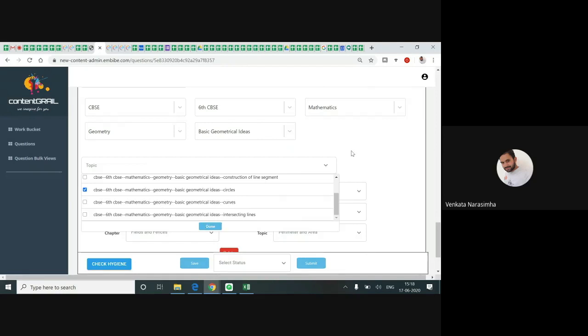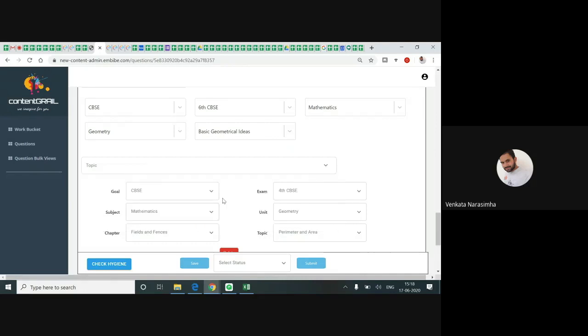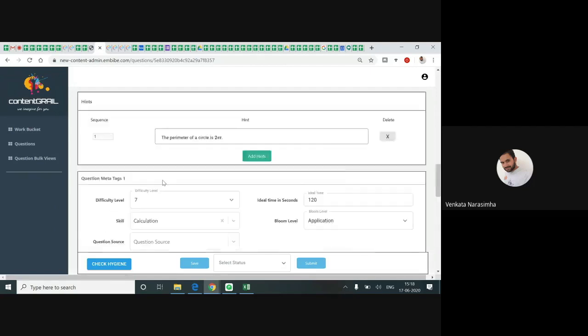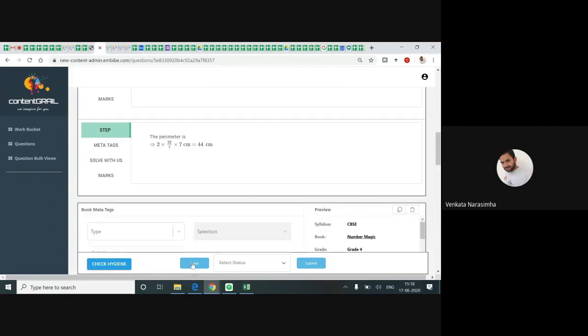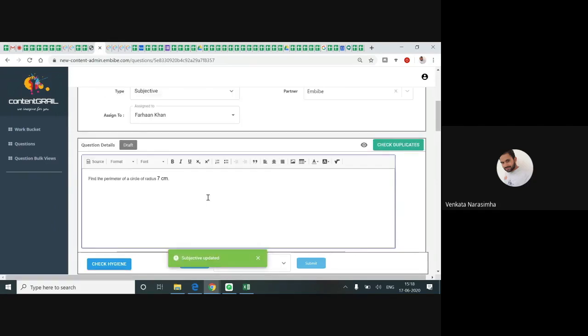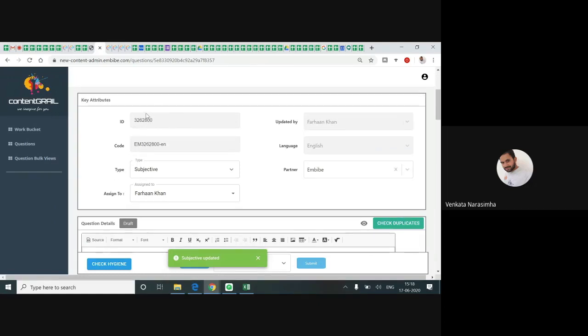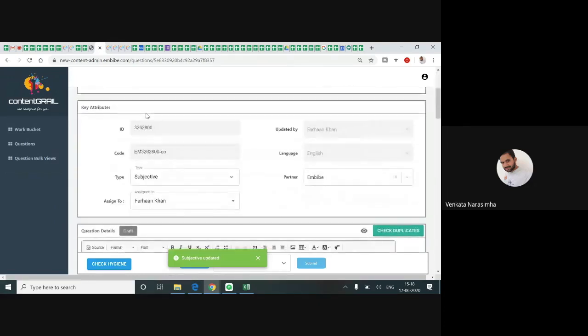When you click on done, all the details will fill up automatically here itself. Then this is the last part. Click on save. Soon after clicking on save, the Imbibe logo will appear. I'll show you. When you click on save, now you can see here 3262800. This is the ID. Come to the top of the page and you can see 3262800. This is the ID. You need to reserve this ID.